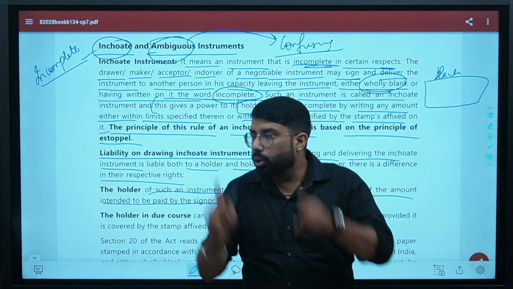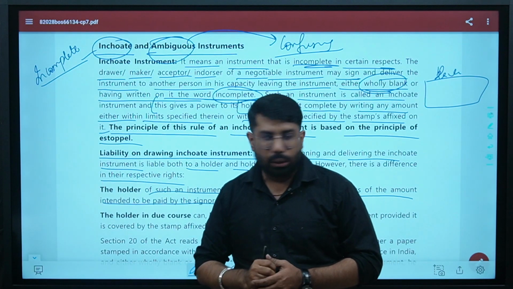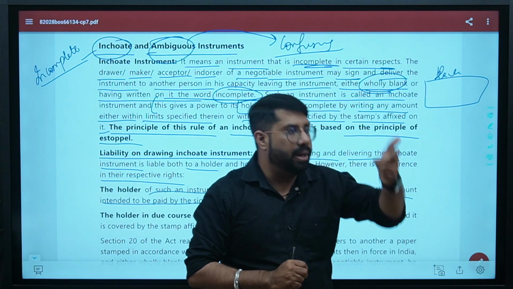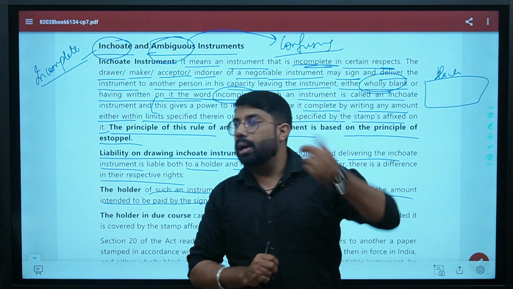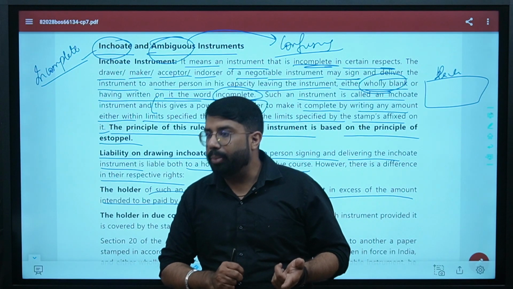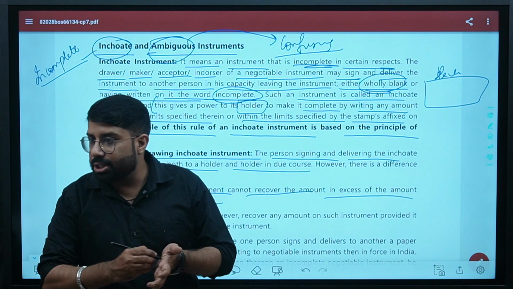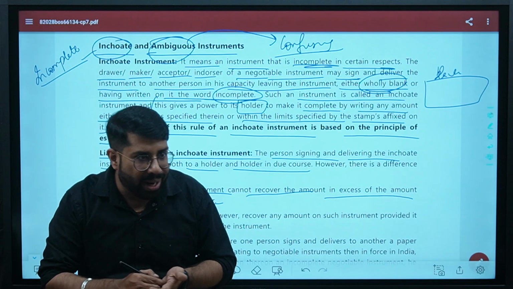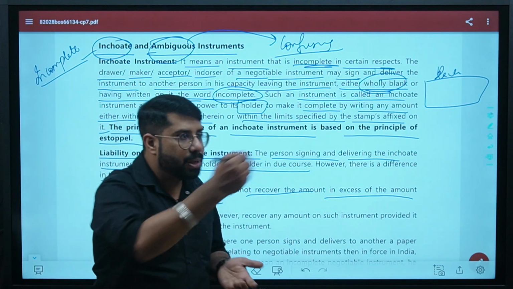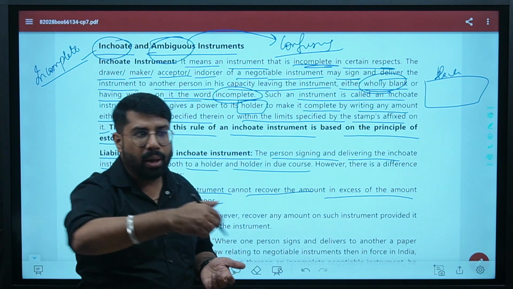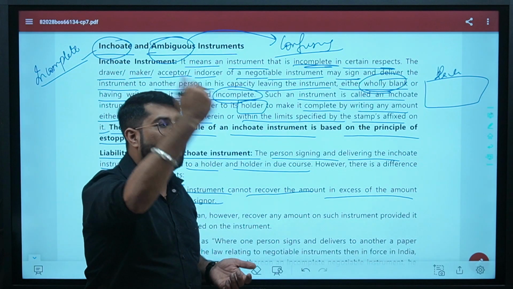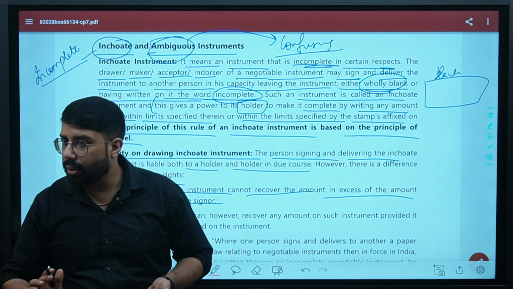Why? Because the limit was 10 lakh. So when you specify the limit in an inchoate instrument, the person filling in the amount cannot claim any amount more than the limit. Are we clear? Yes or no?